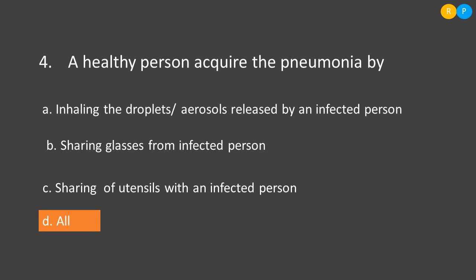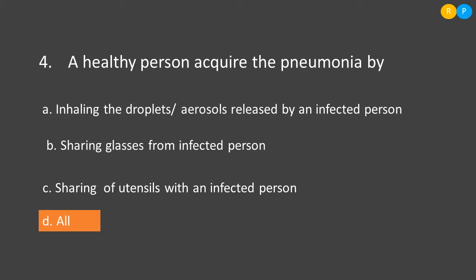Here is the fourth question: a healthy person acquires pneumonia by. Pneumonia is a bacterial disease and it is an infectious disease. Because it is infectious, it easily spreads from an infected person to a healthy person. In order to prevent the spreading of pneumonia, we have to follow some preventive measures.